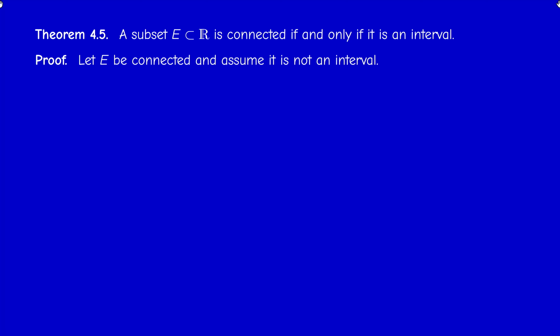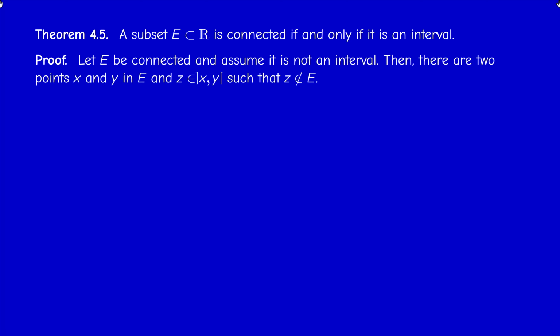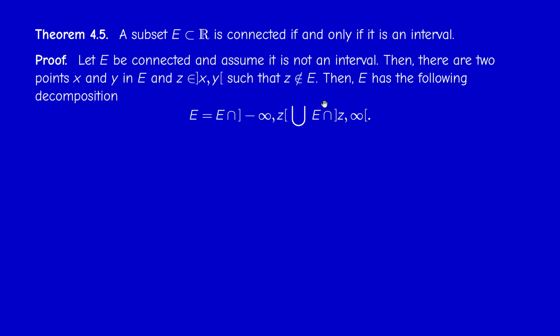So suppose that E is connected, but it's not an interval. So we have to negate the condition of being an interval. When you negate that, you find two points x and y in E, but the straight line segment joining x to y is not totally contained in E. So there exists a point z between x and y which is not in E. But then we have a separation of E, because you can write E as the disjoint union of 2 open sets.